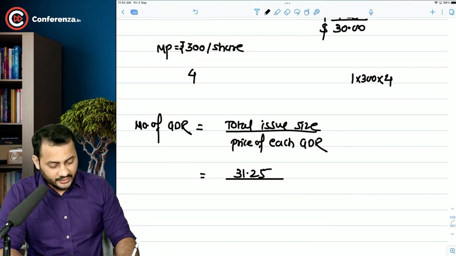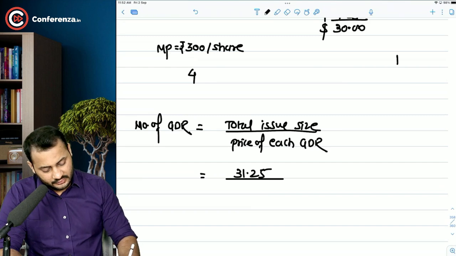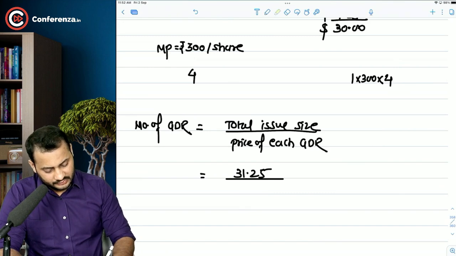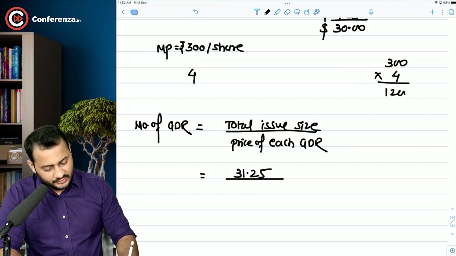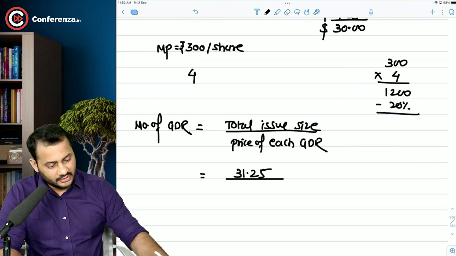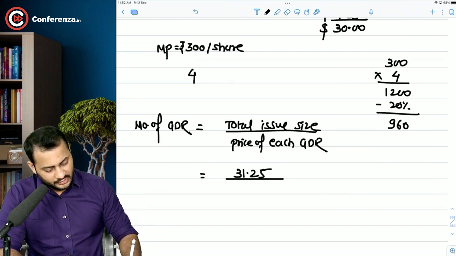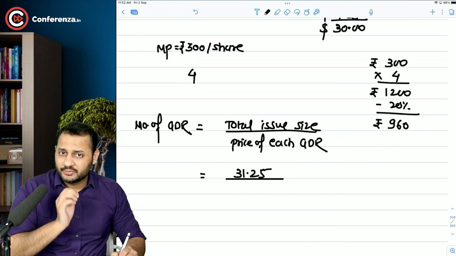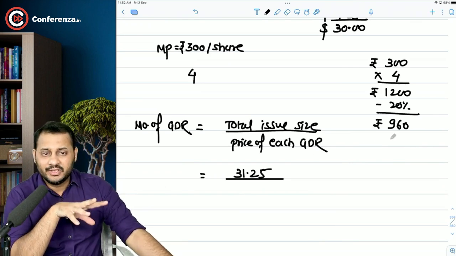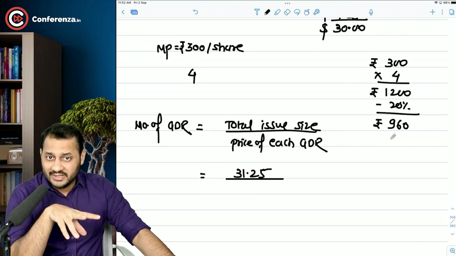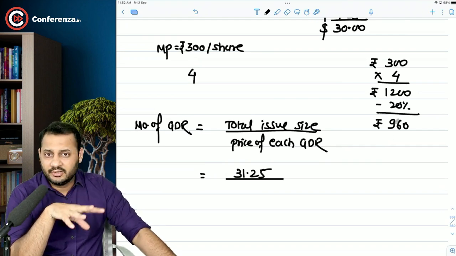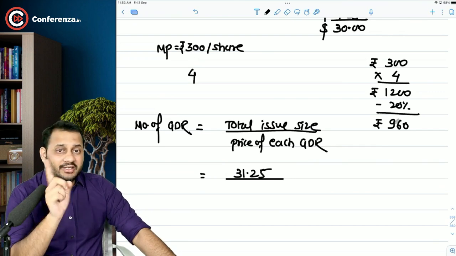So one share is worth 300, into 4 that means 1200, less 20% discount, that means 960 rupees. So all these are in rupees. But the GDR has to be issued in terms of dollars. So this 960 rupees is the net issue price, but it is in rupees.